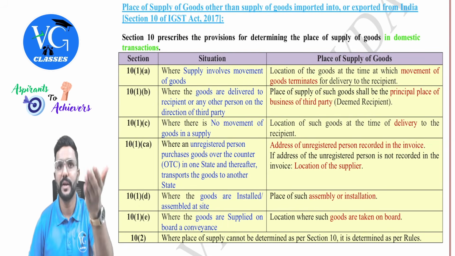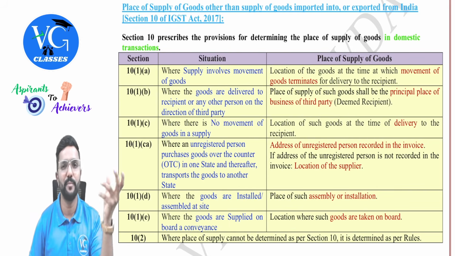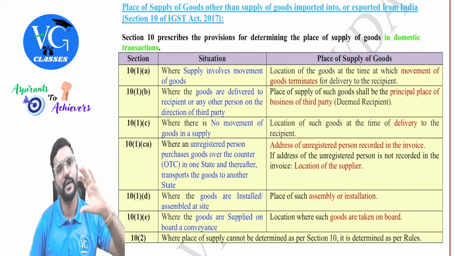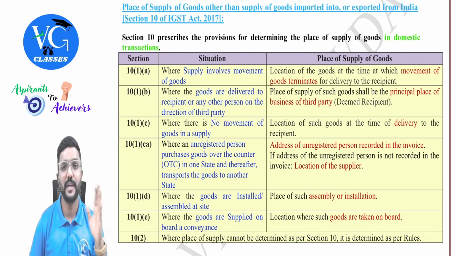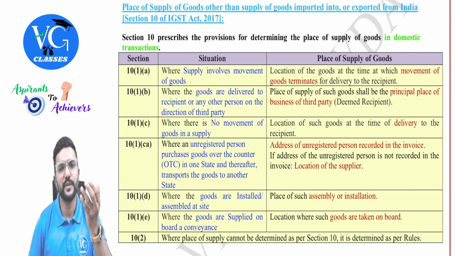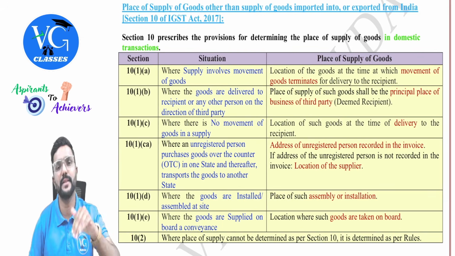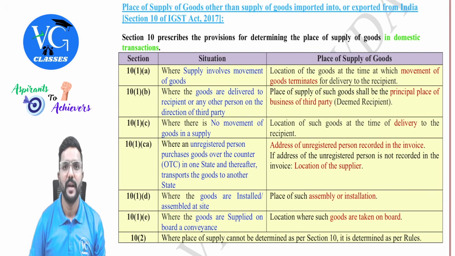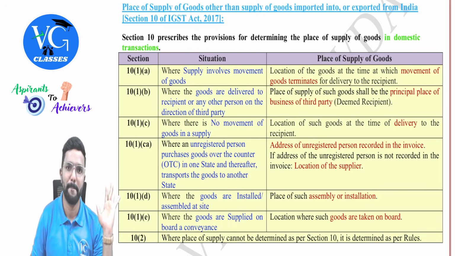Assume you are an unregistered person. You are coming to Bangalore. In Bangalore, you purchase some goods over the counter and you are taking it to your state. Assuming you are outside Karnataka, say you are coming from Andhra Pradesh to Bangalore. You are purchasing the goods over the counter and you are taking these goods back to your state. In the invoice, even if Andhra Pradesh is mentioned, that is the place of supply.